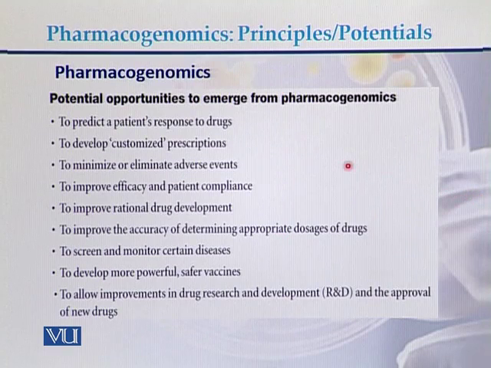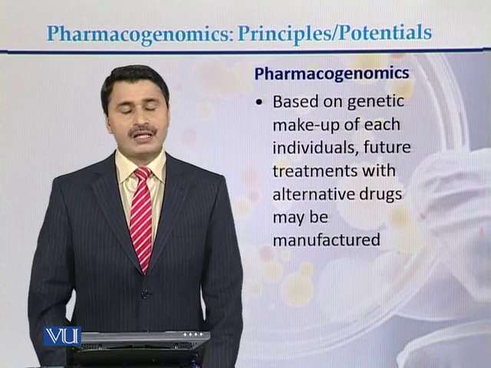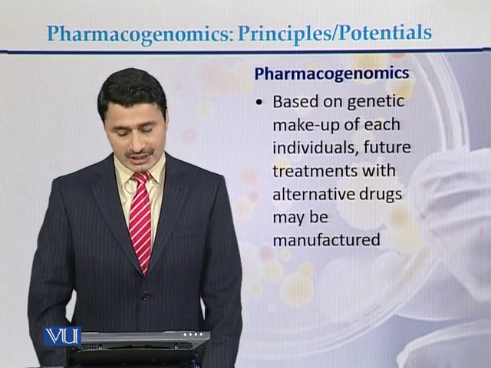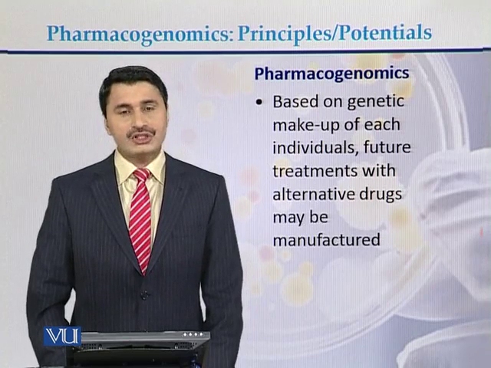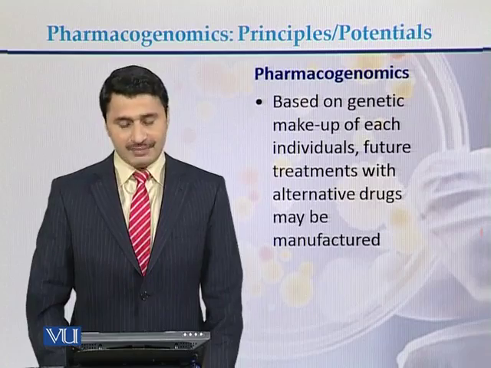Potential opportunities to emerge from pharmacogenomics can be to predict the patient's response to a drug, to customize the prescriptions, and to minimize or eliminate adverse events. So these are all potential opportunities that can emerge from pharmacogenomics or pharmacogenetics. So if we define what pharmacogenomics is and what its potentials are: based on the genetic makeup of each individual, future treatments with alternative drugs may be manufactured.